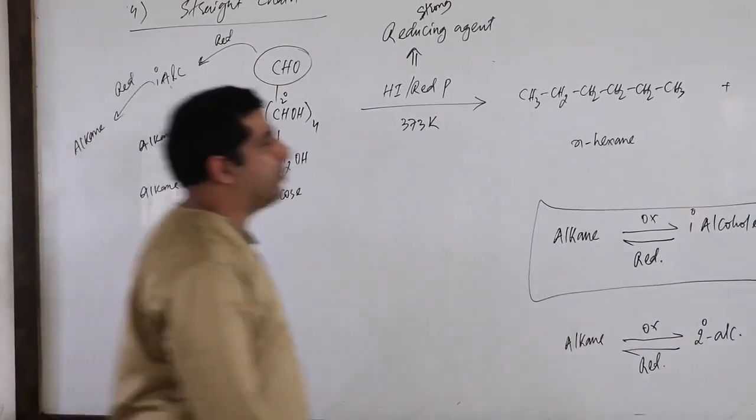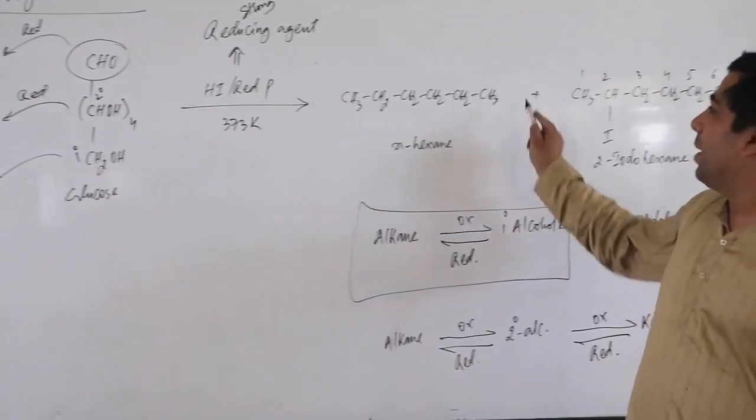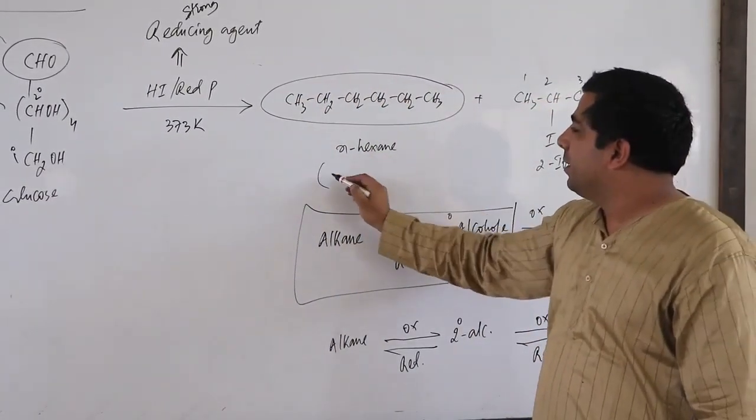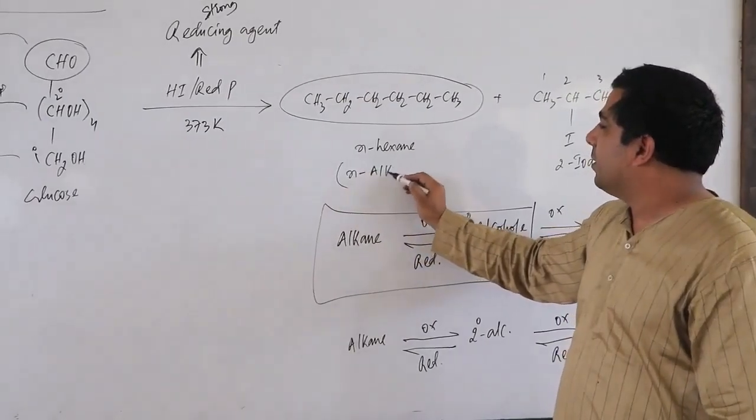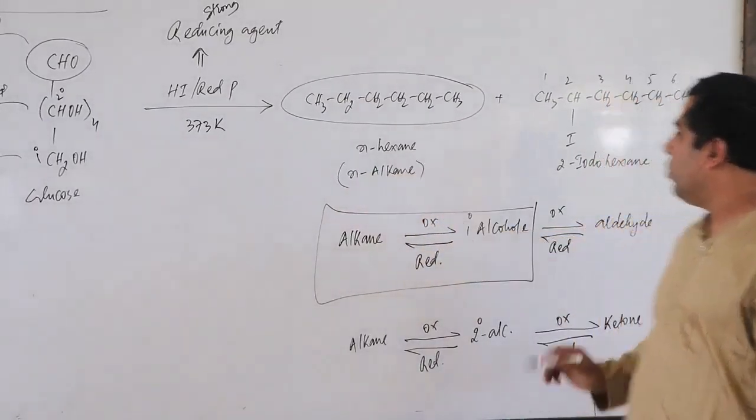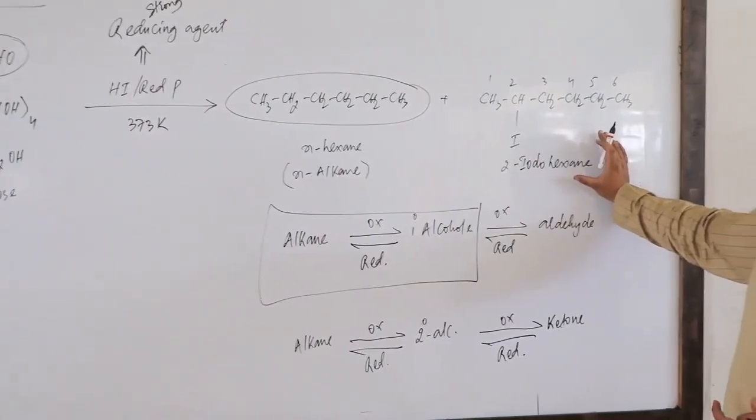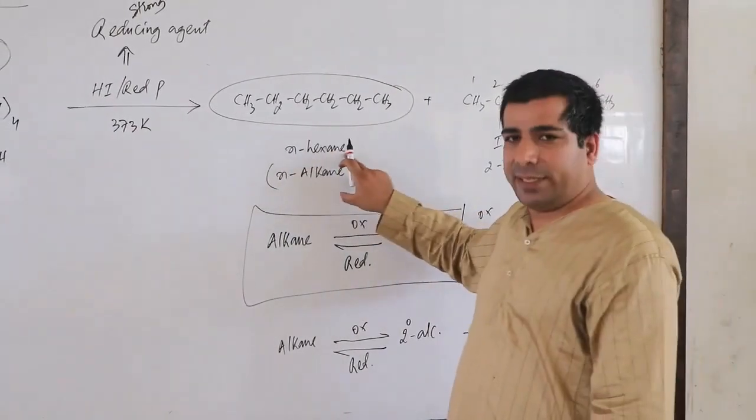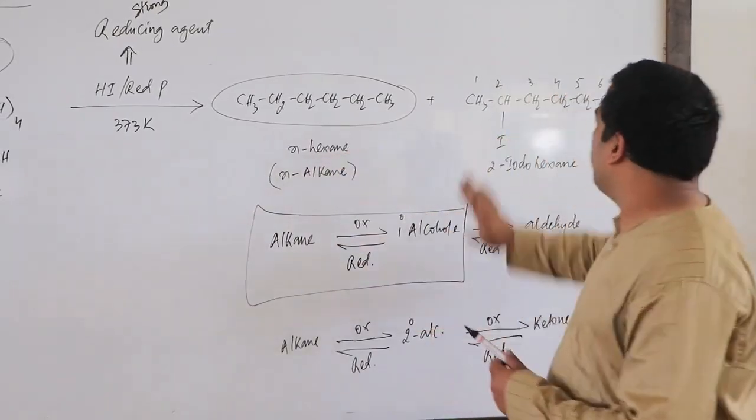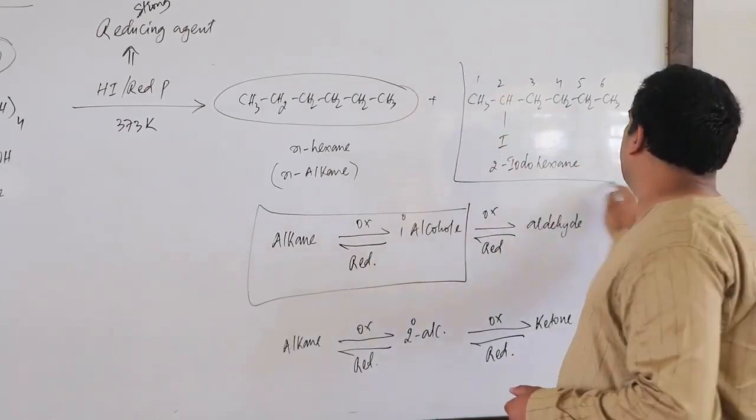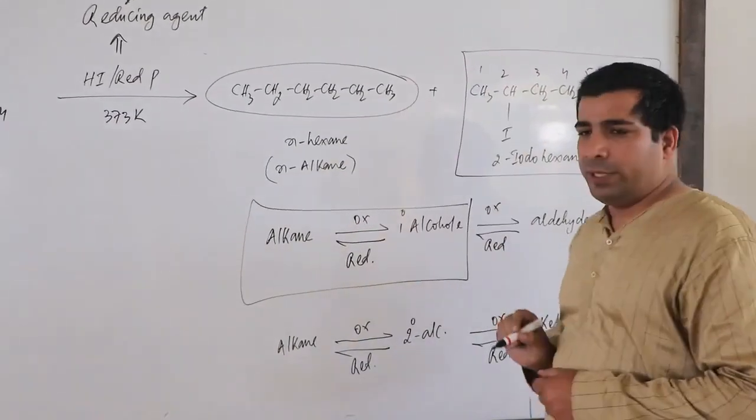So now you can look here. I am getting an alkane here. Who is this alkane? N-hexane is basically an n-alkane. And one more additional product I am getting, which is not mentioned in your book actually. They have only mentioned n-hexane in the NCERT book. They have not mentioned this compound. So it's up to you whether you want to mention this compound or not.